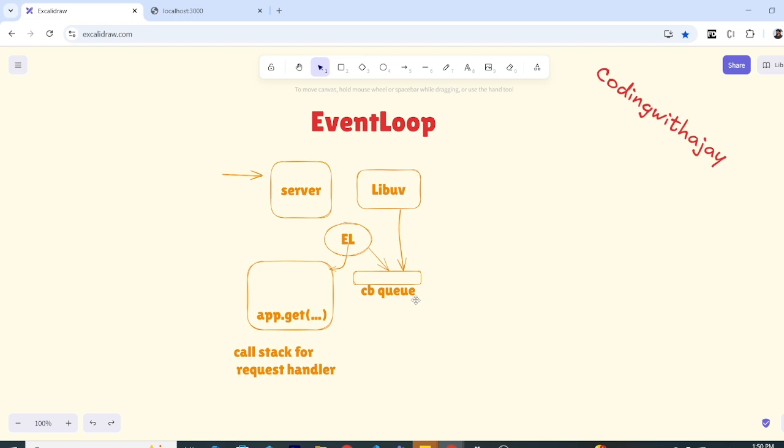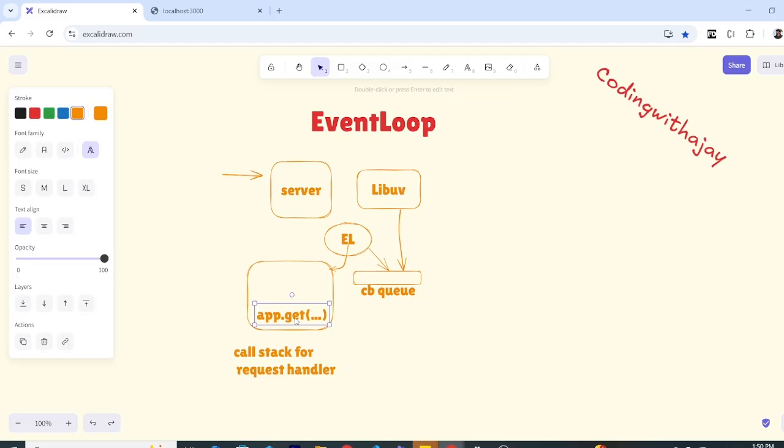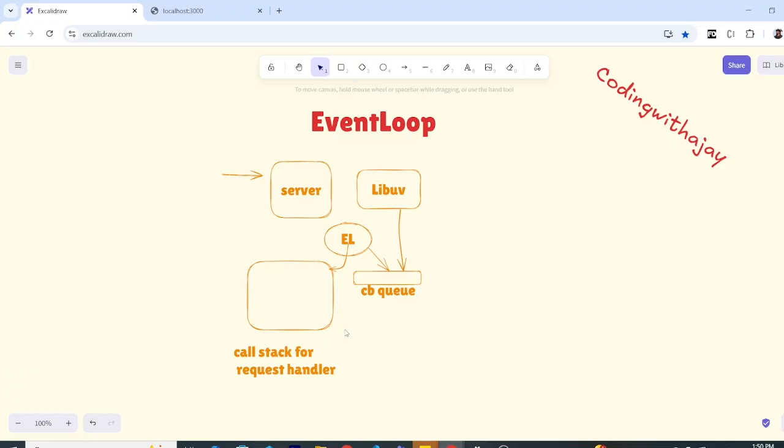What does it mean by that? Well, as soon as it sees that these tasks are asynchronous, it will put them into the libuv library, and it will free the call stack. Meaning, it will do something like this. This request is done. Although it's not technically done, because there is so much work happening behind the scenes that read file is doing. We have not yet sent the response to the client, but for now it's done.